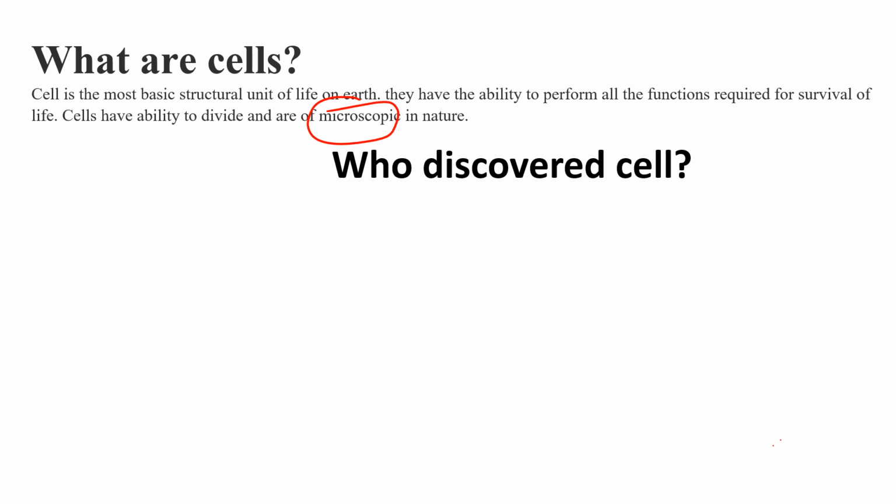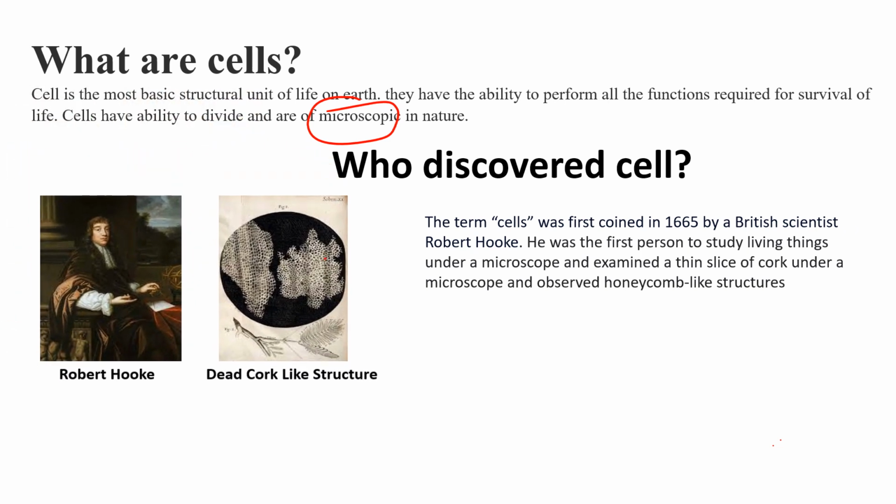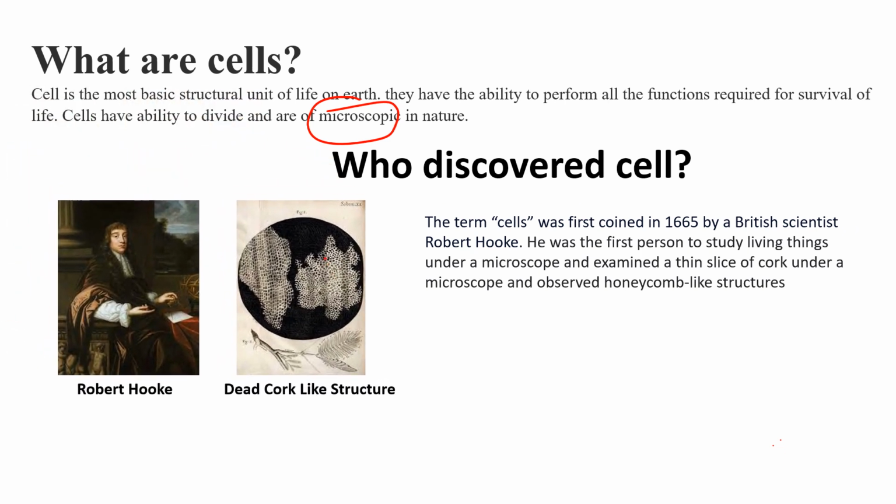Who discovered the cell first? The term cell was first coined by the British scientist Robert Hooke. On what basis did he coin this term? He saw a dead cork-like structure and he named it the word cell. And what did he see and how did he describe this? This was the image.